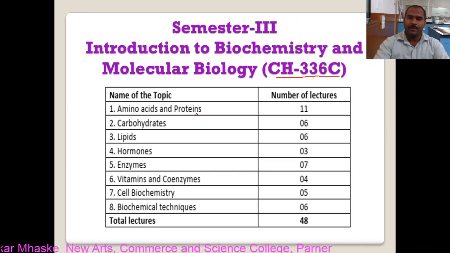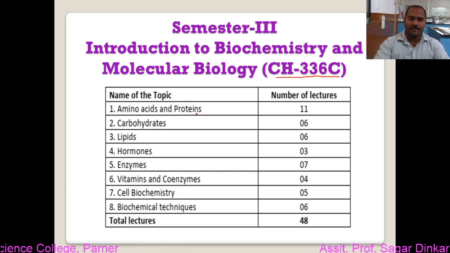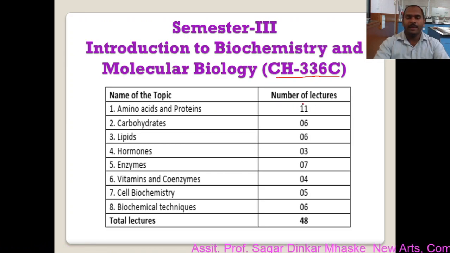In the protein chapter, we will see structural levels of proteins and classification of proteins. Proteins are classified into different classes on different bases. So that's why this chapter has 11 lectures and a big weightage with respect to all the others.